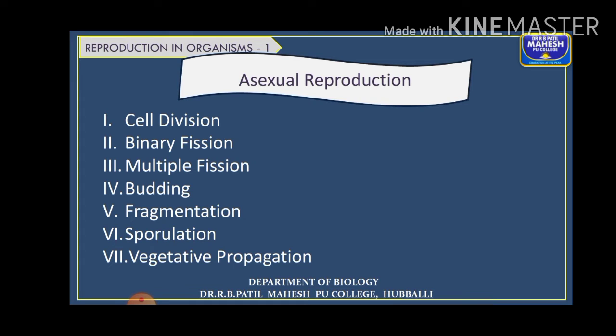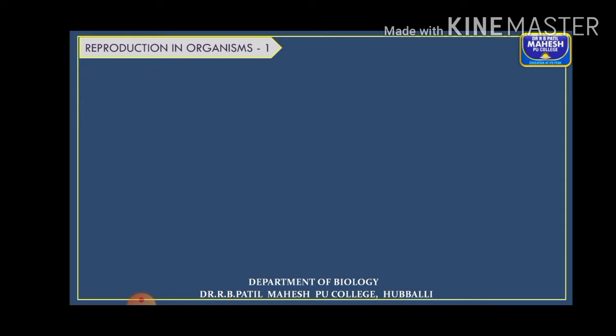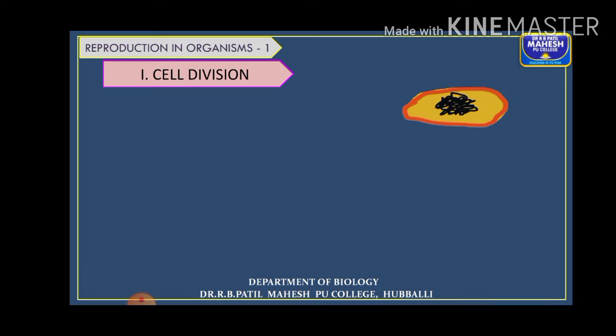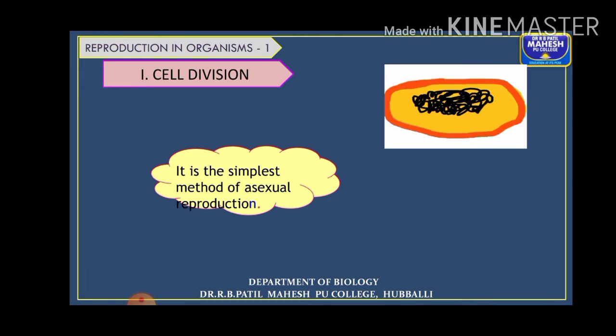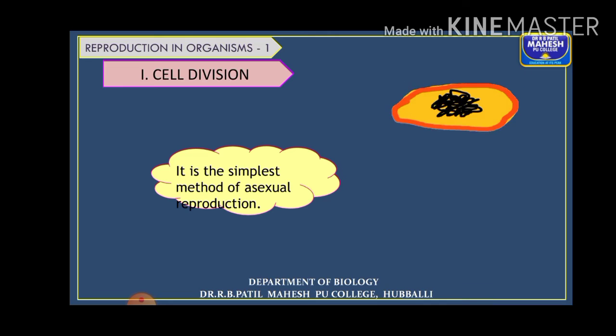Starting with the first one, cell division. So what is cell division? A single cell divides into two. That is the simplest form of reproduction. A single cell just divides into two daughter cells.